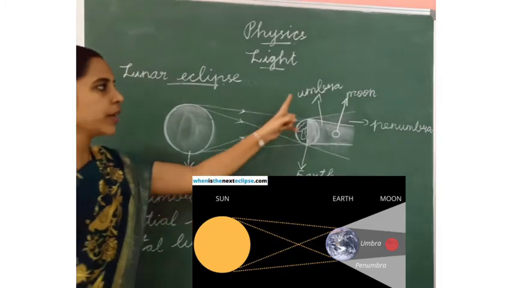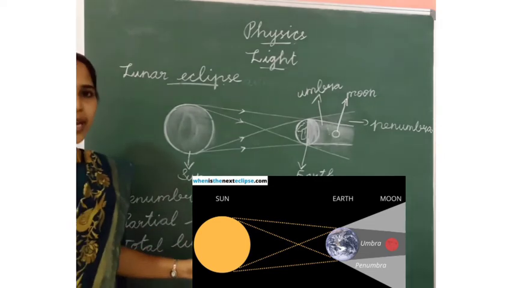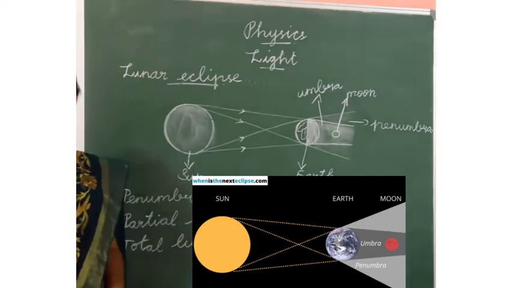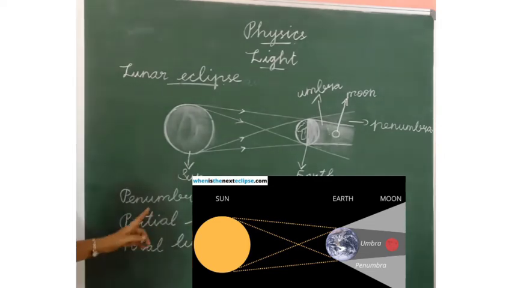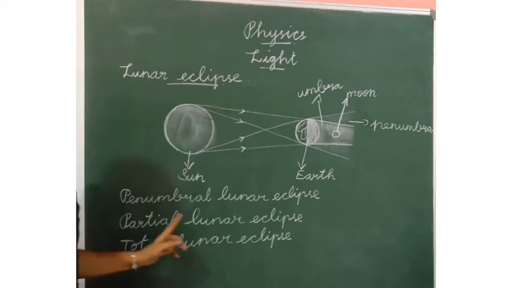According to the penumbra and umbra, we have 3 types of lunar eclipse. What are the 3 types? Penumbral lunar eclipse, partial lunar eclipse and total lunar eclipse.